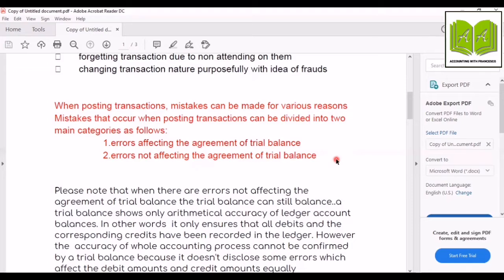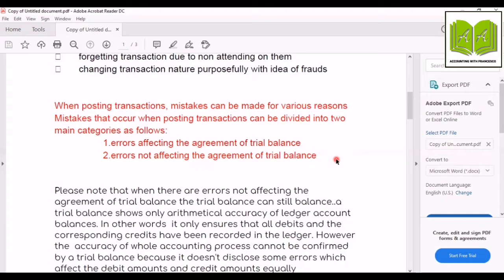The next one is errors not affecting the agreement of trial balance. Assume a purchase invoice of rupees 25,000 has been completely omitted from the books. So what is the double entry to record credit purchase according to Luca Pacioli? Purchase account debit, creditors account credit.